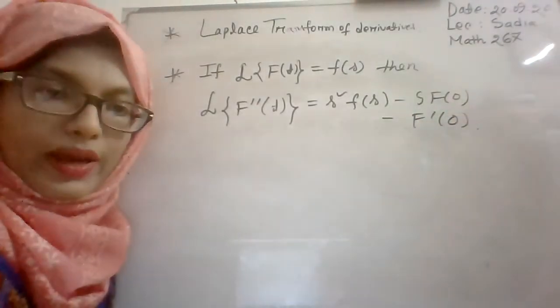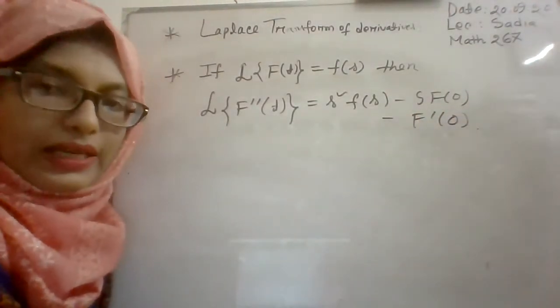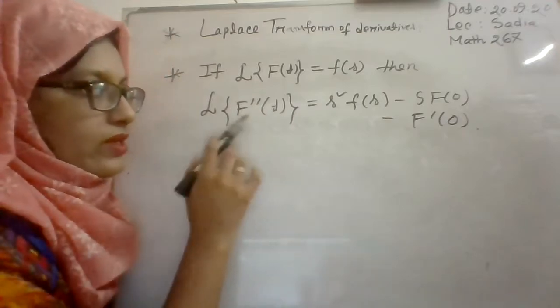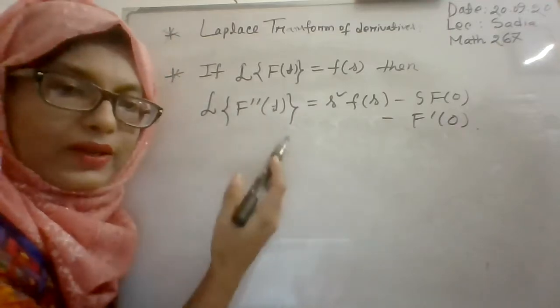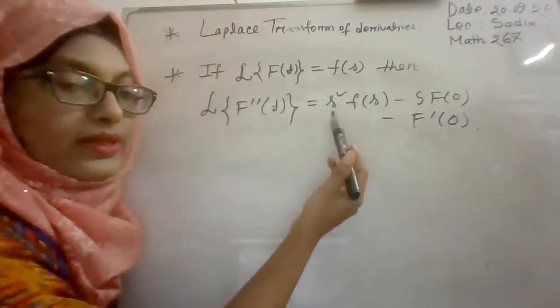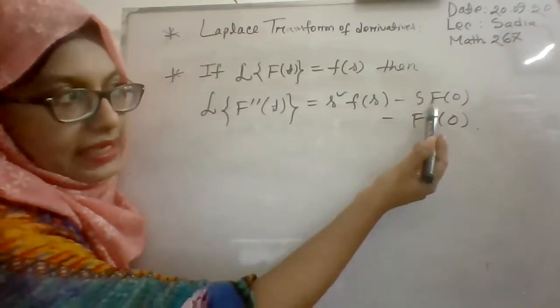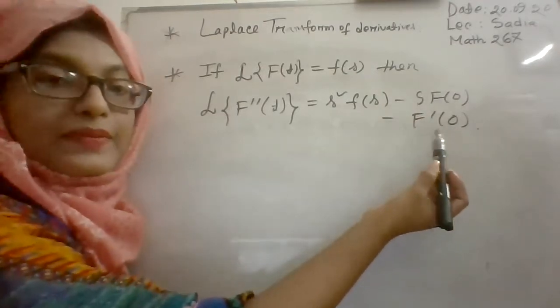So that is the property for the Laplace transformation of second order derivatives. The Laplace transformation of f double prime t, that means the second order derivative of f(t), is equal to s square F(s) minus s f(0) minus f prime 0.